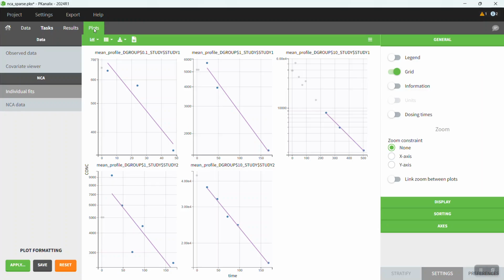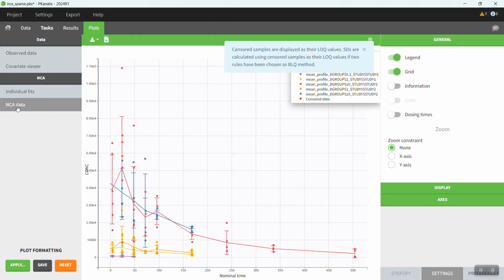In the plots, I can also see the points included for the Lambda Z calculation and the Lambda Z regression line per mean profile in the individual fits plots. And I can also look at the data as it's interpreted for the NCA data with the stratification fixed to the one specified in the sparse NCA settings, but the other plots are unavailable in sparse data mode.